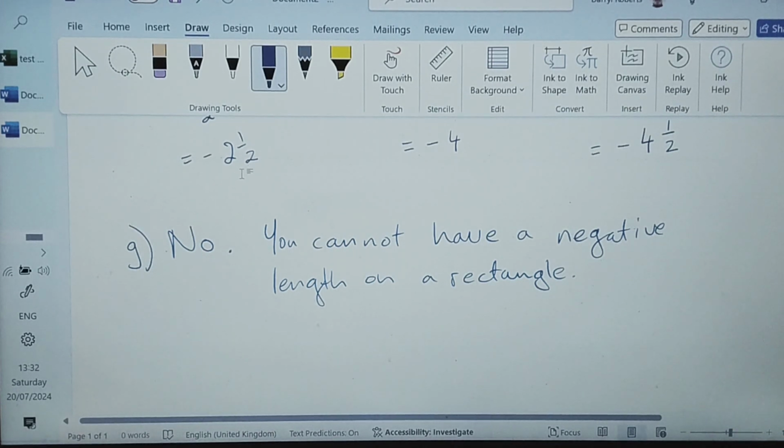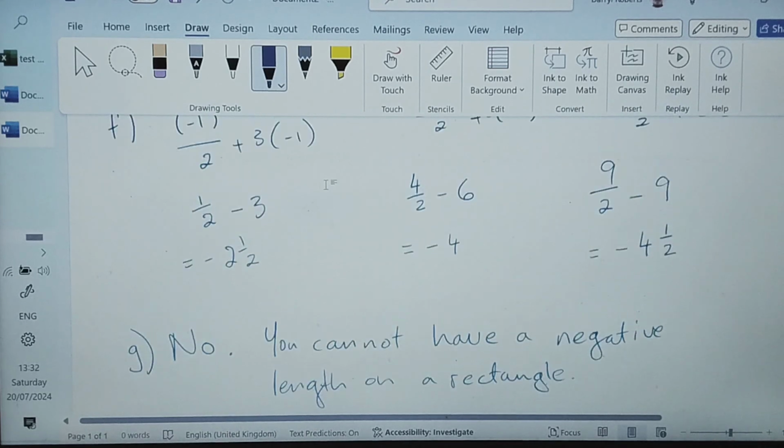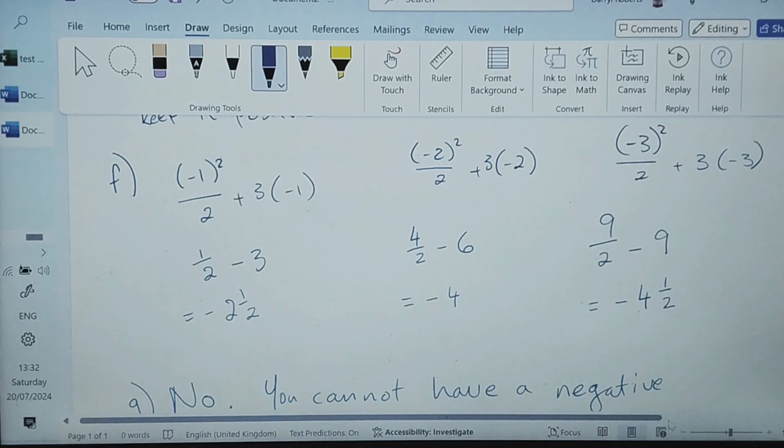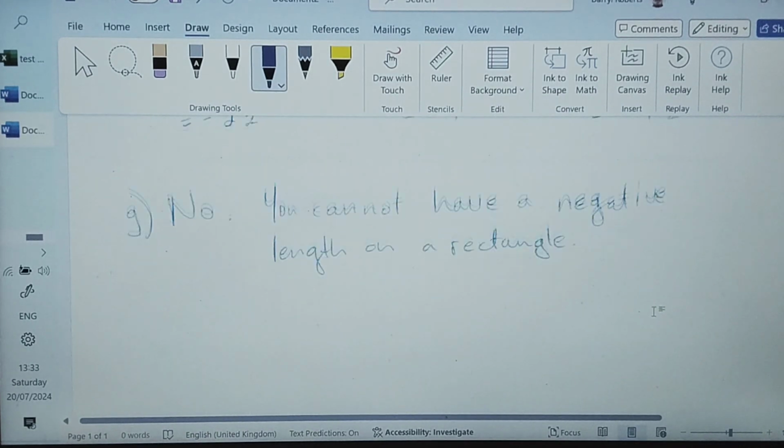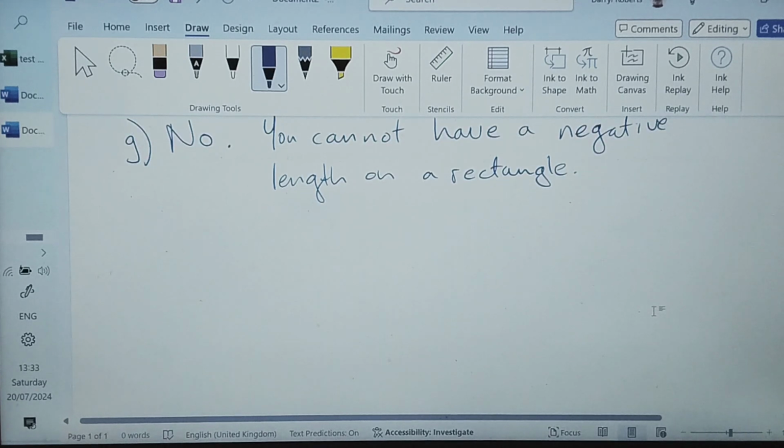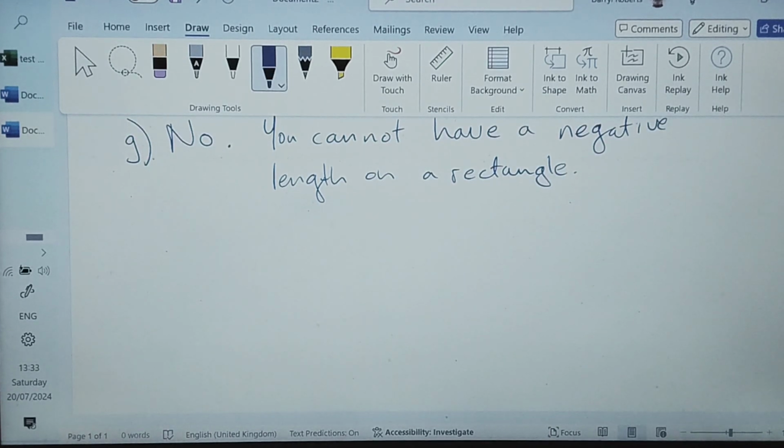Well, we've gone from 1 up to 3, and going from 1 to 3, every time the answer got more negative. It went from minus 2.5 to minus 4 to minus 4.5. So making A bigger is just going to make that side more negative. So what I've got to do is look and see, what if I made it smaller? What if I made A, let's say, a half?